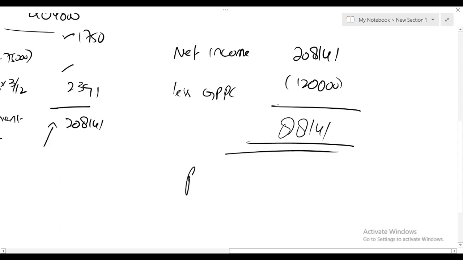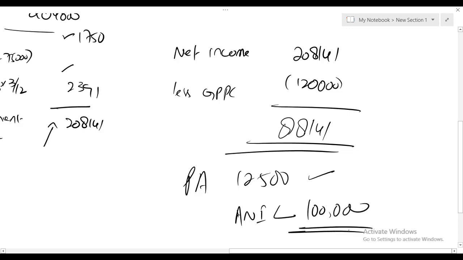So look at this. Personal allowance of 12,500 is available because ANI is less than 1 lakh. If someone has ANI less than or even equal to 1 lakh, then obviously the entire personal allowance is available. Personal allowance only reduces when adjusted net income exceeds 1 lakh. Another thing, the format of threshold income and ANI is the same.